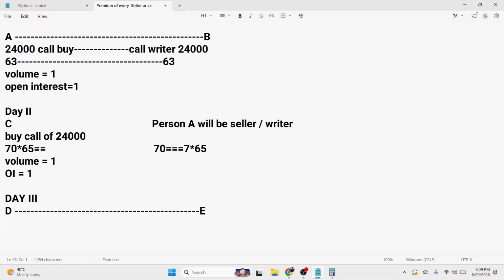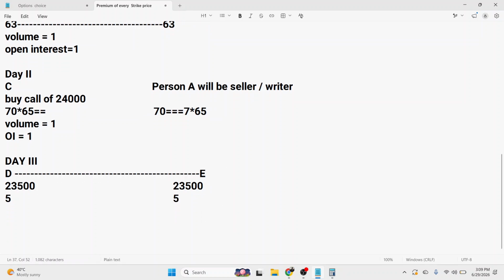Person D would like to buy another strike price, for example, 23,500 strike price, and he wants to buy 5 calls of 23,500 strike price, and at the same time person E is selling. So one is the buyer and one is the seller. He is buying 5 calls and he is selling the 5 calls.